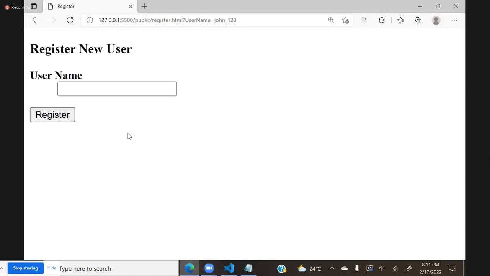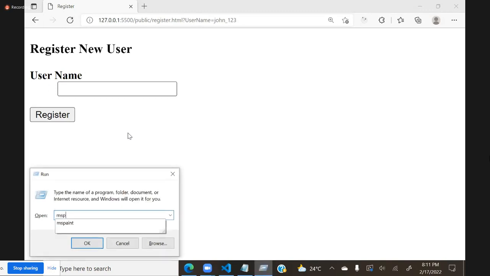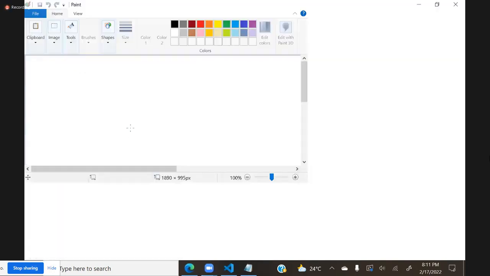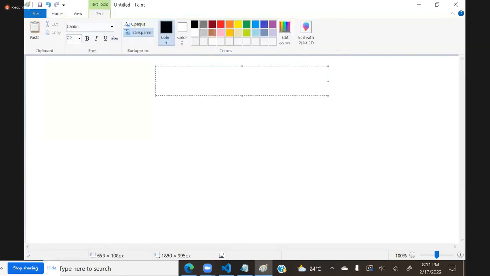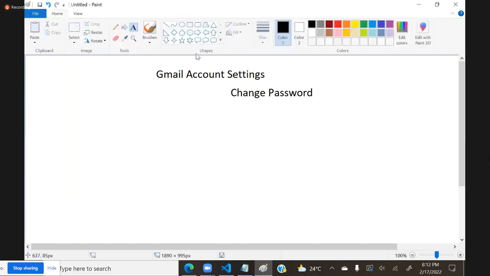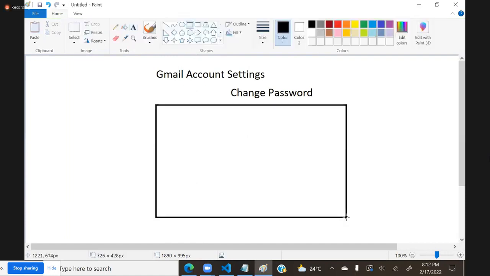For example, I will tell you a general situation. Suppose you have your Gmail account settings. You click on an option called change password. When you choose change password, they will show a form.